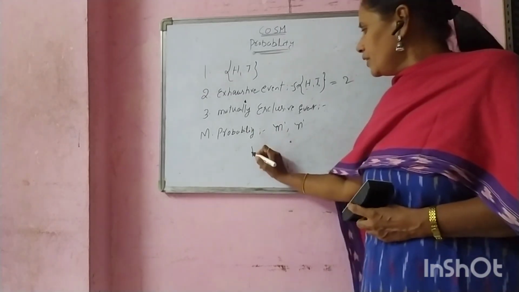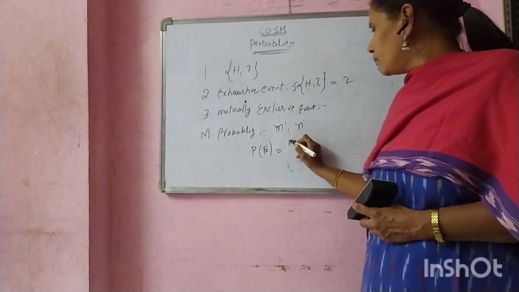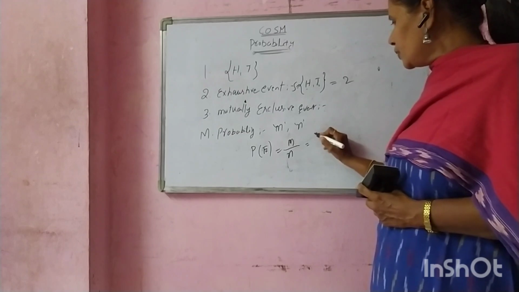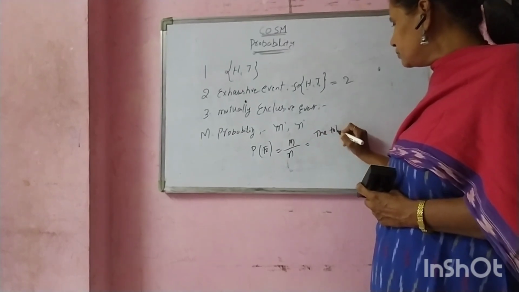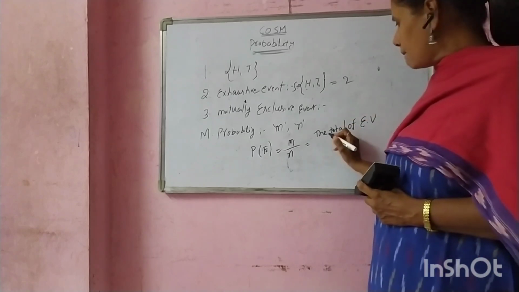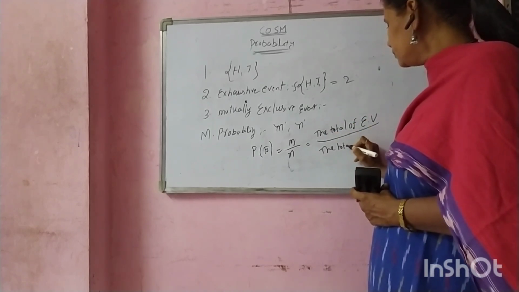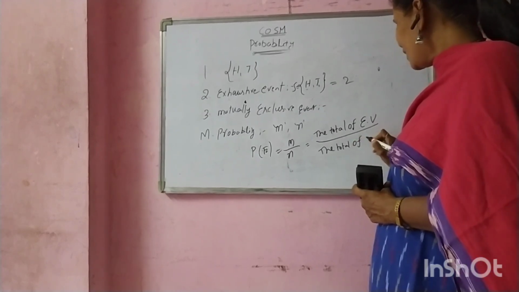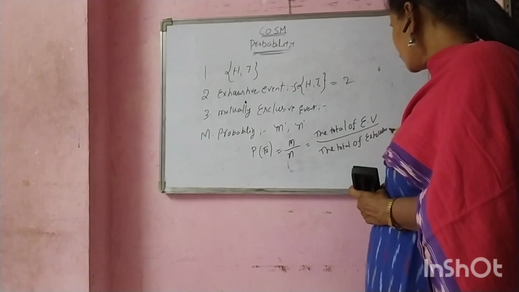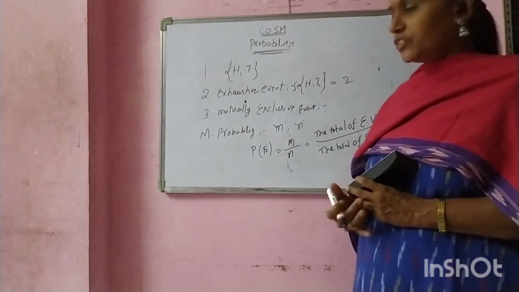Now, the probability P of E equal to M by N, equal to the total number of elementary events by the total number of exhaustive events. This is called the mathematical definition of probability.